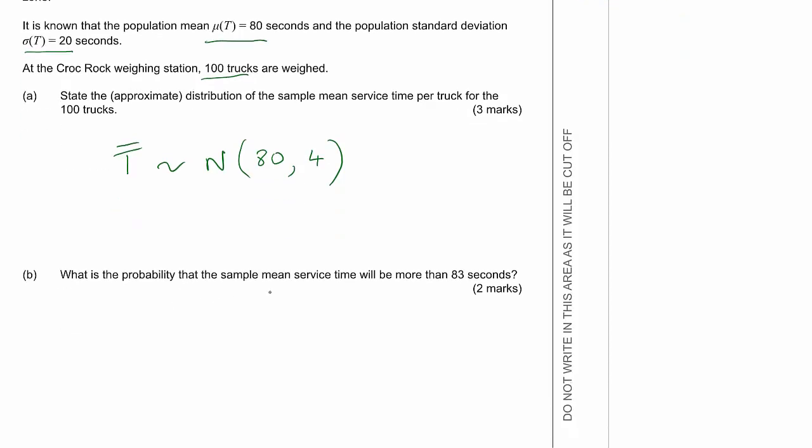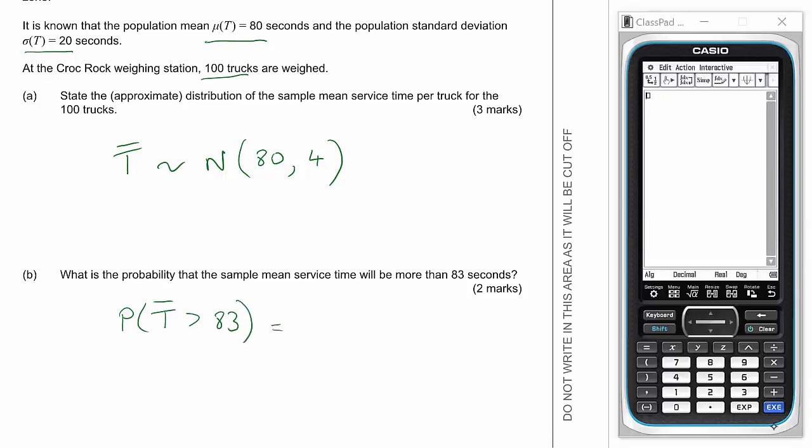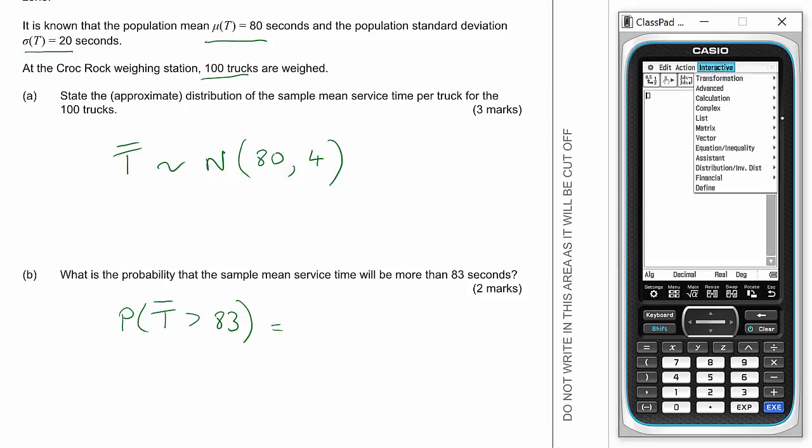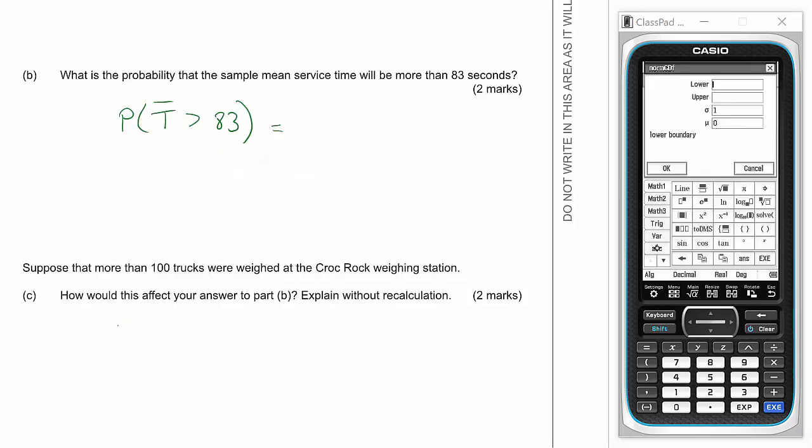What's the probability the sample mean service time will be more than 83 seconds? So probability of T bar being more than 83. We can do that on the CAS. So go interactive, distribution, continuous, normal CDF. Now we're going for greater than 83. So we'll put the lower in as 83. And the upper, let's put that in as infinity.